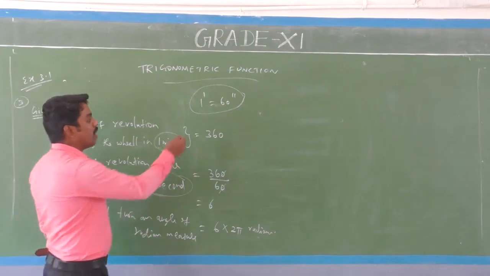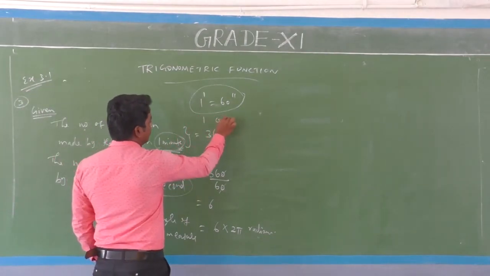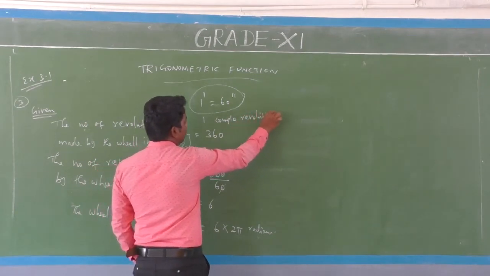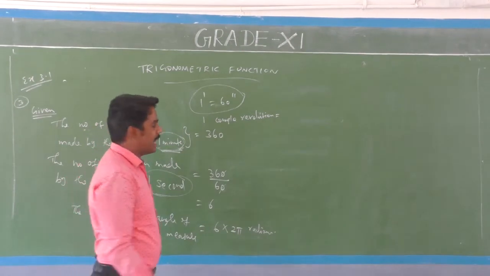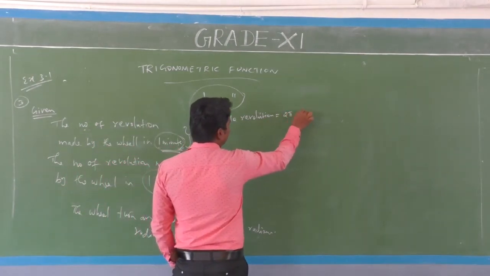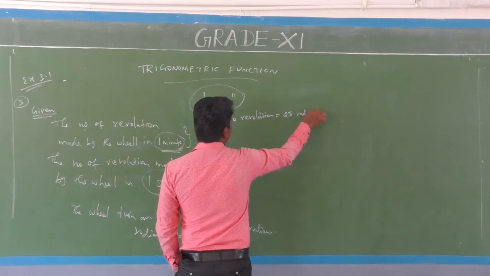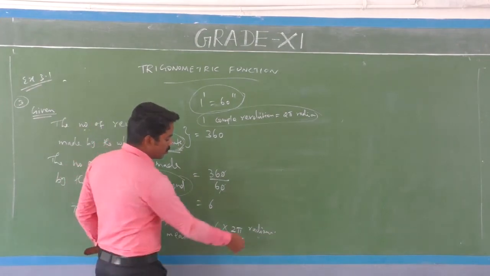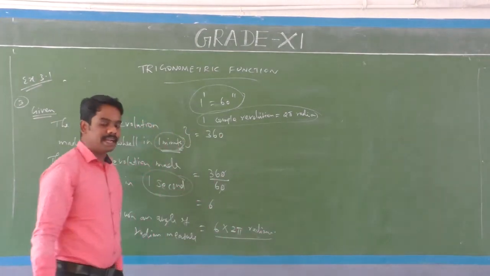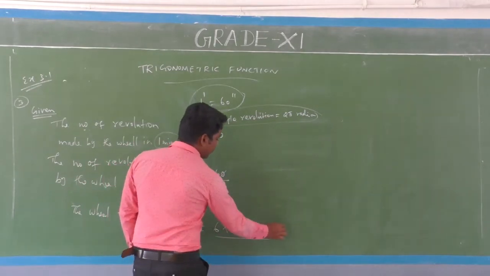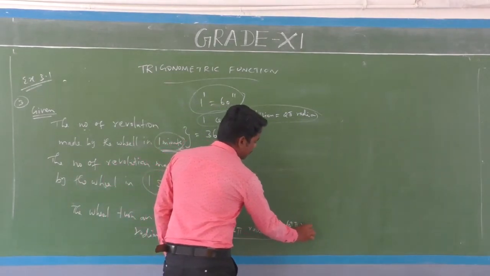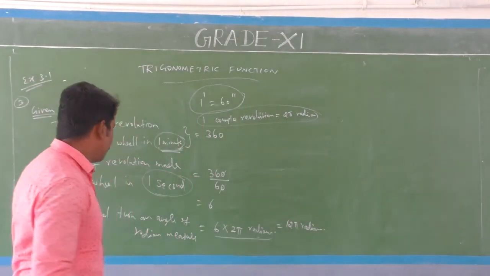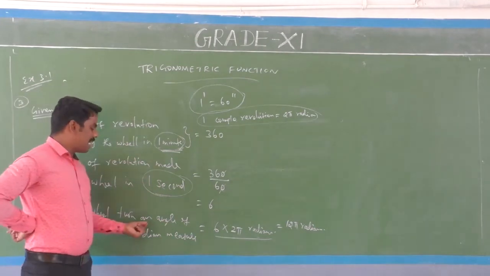Already we know 1 complete revolution or rotation is an angle of 2 pi radian. So here 6 complete rotations are converted to radian measure: 6 into 2 pi radian is equal to 12 pi radian.